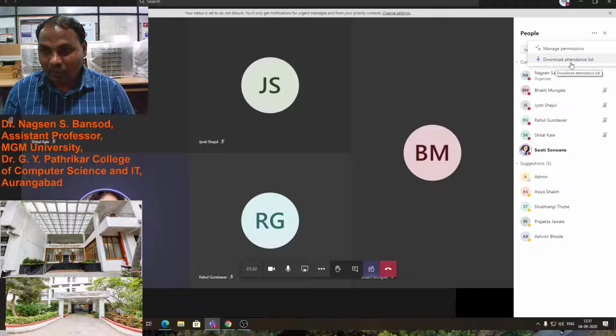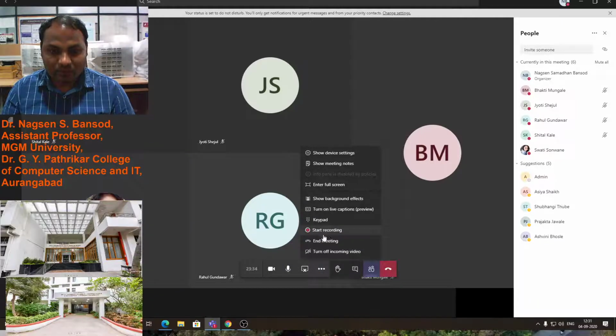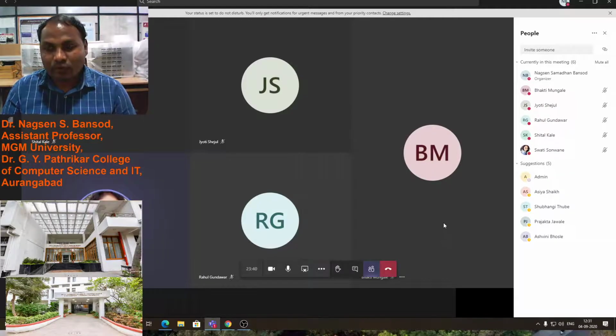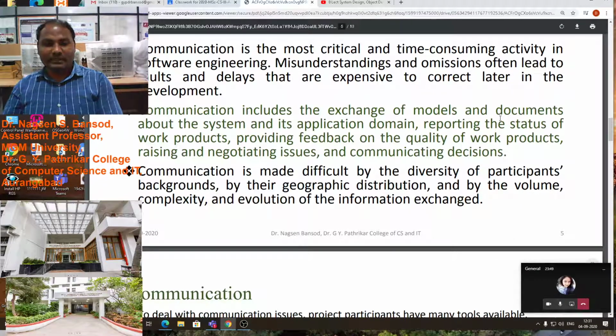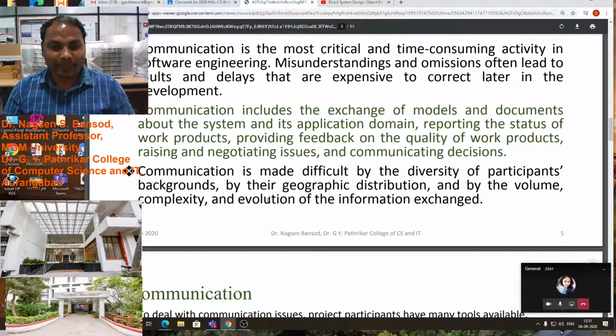Yes, we can download the list of participants from here, and participants can also record on their end by using the start record option. These are the advantages of Microsoft Teams. So we can say the quality of Microsoft Teams is somewhat better than Google Meet.